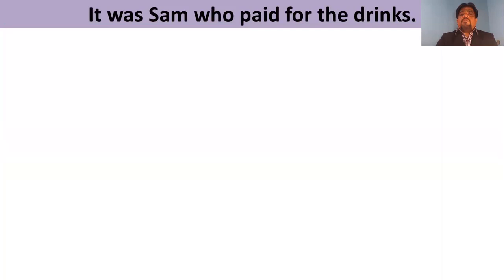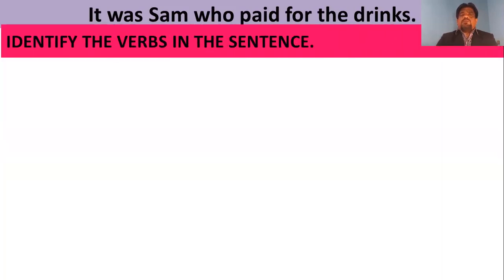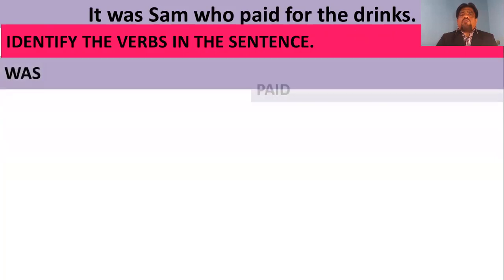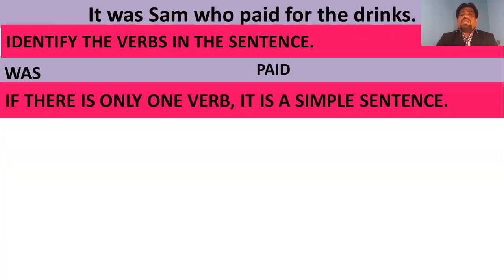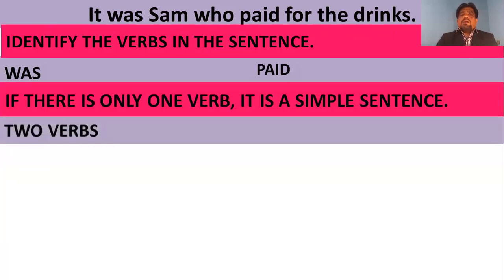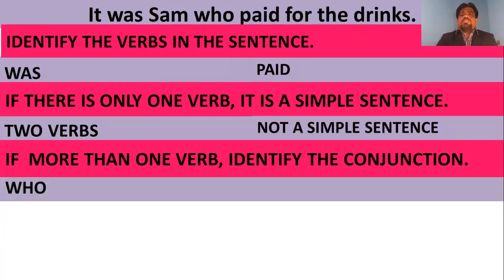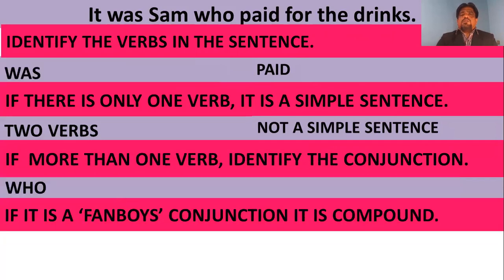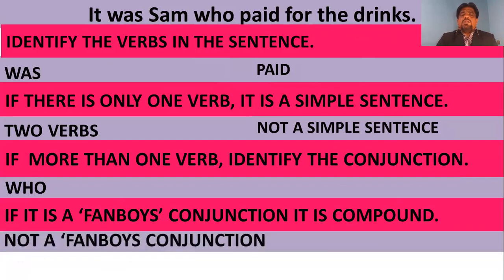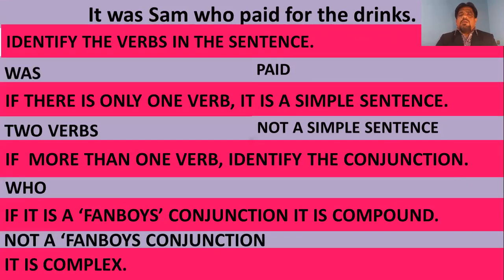It was Sam who paid for the drinks. What are the verbs? Two verbs you may find, was as well as paid. If you find two verbs, it is not a simple sentence. What is the conjunction used? Identify who, which is a relative conjunction. And since it is not a fanboys conjunction, it is a complex sentence.